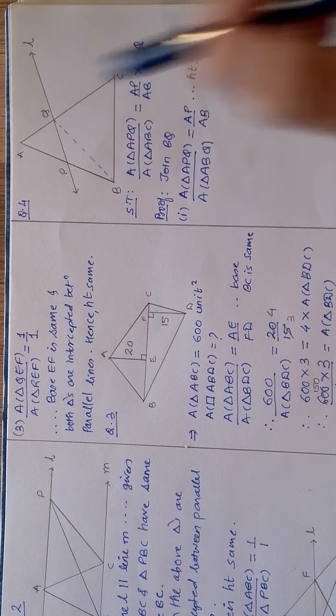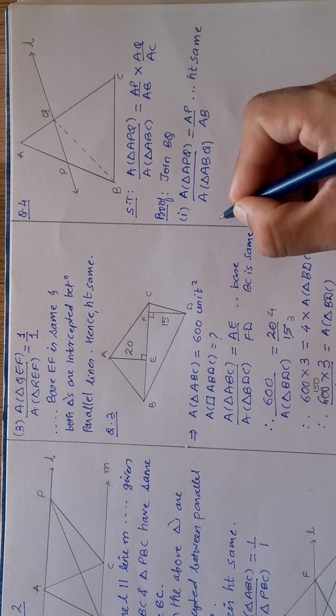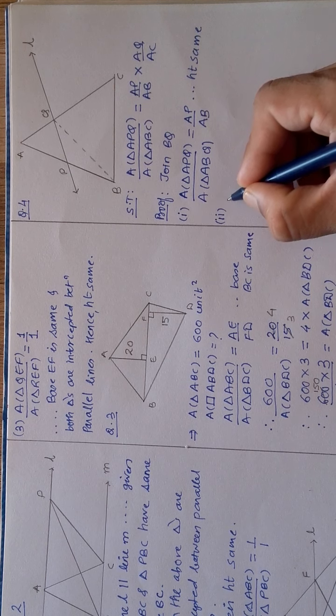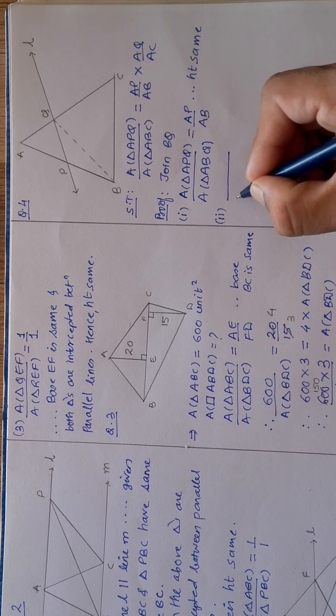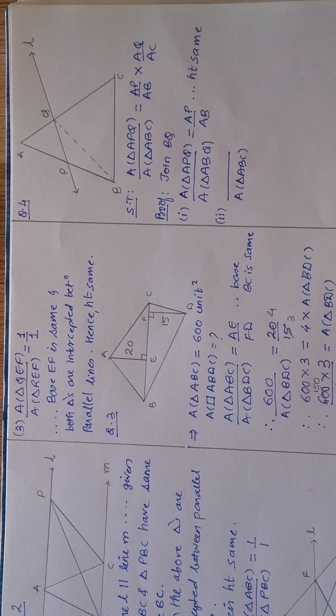I want AQ. So AQ is present in APQ also and ABQ also. So which to take? I am not deciding that right now. I am showing you one trick. See here. You want ABC, right? So here you take area of triangle ABC, which you want already. So you have taken it.